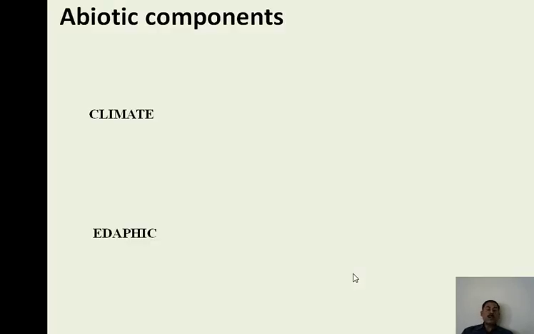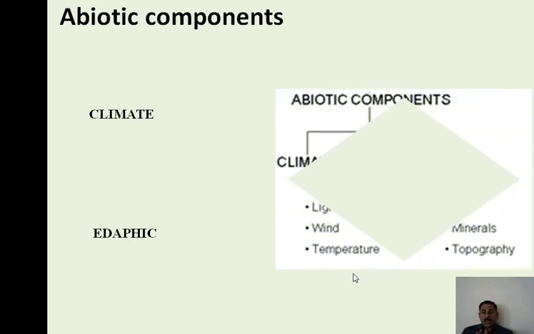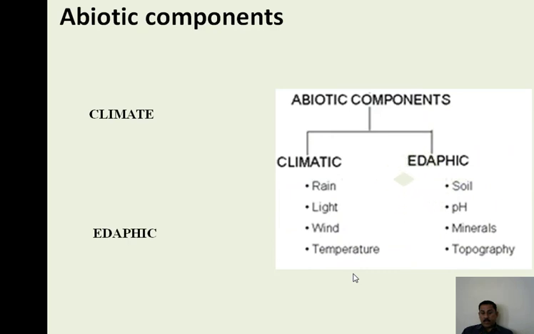Now we will discuss the abiotic components. The abiotic components are the non-living things, and we have already discussed them in the previous slide. The abiotic components may be divided into climatic as well as edaphic factors. The climatic factors are related to climatic conditions like rain, light, wind, and temperature.